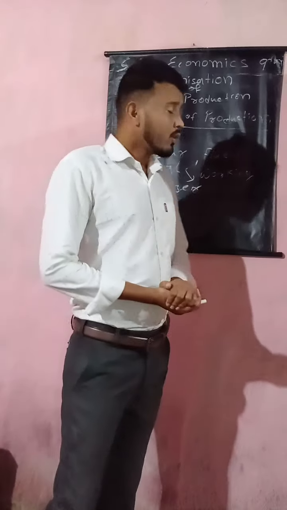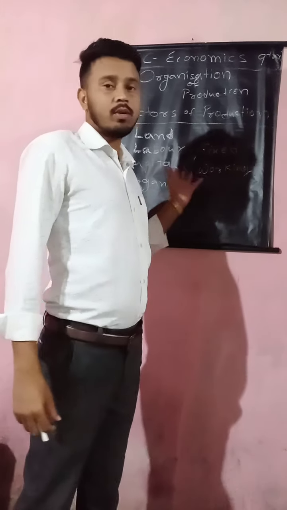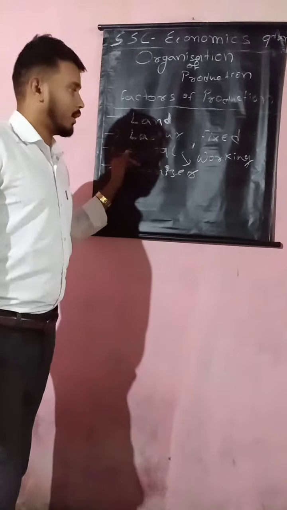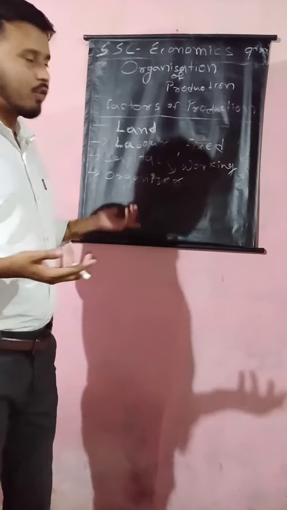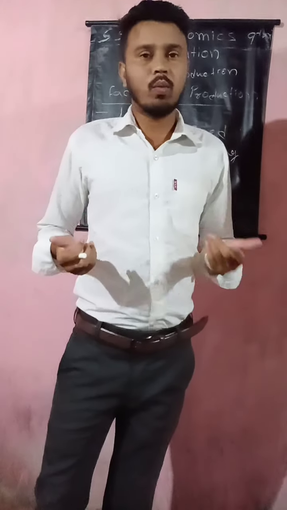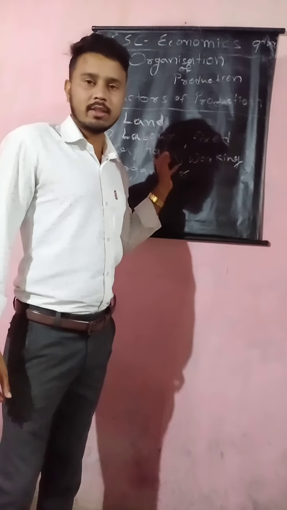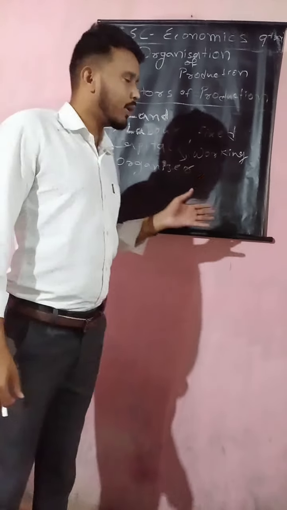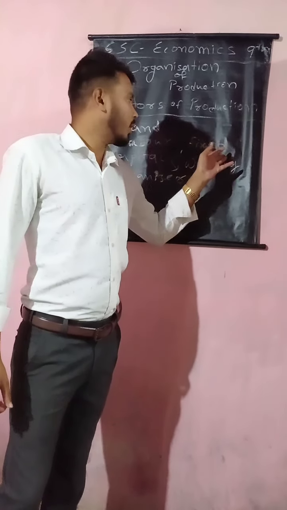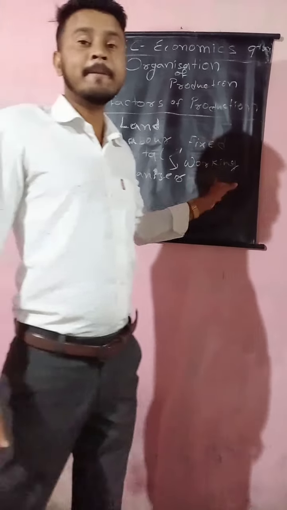Then another factor we need for production is capital. Capital means what? It may be an amount of money, or property, or a resource, or wealth. Generally there are two types of capital, and in this chapter we shall discuss these two: fixed capital and working capital.